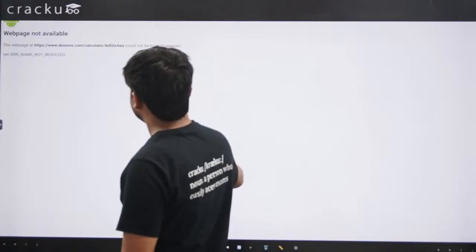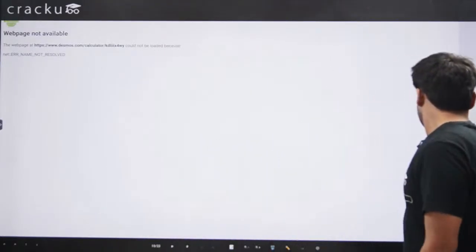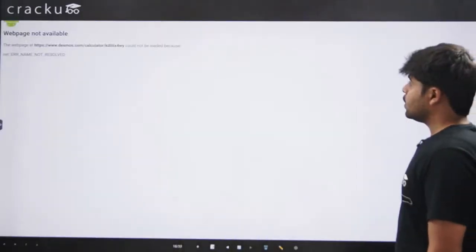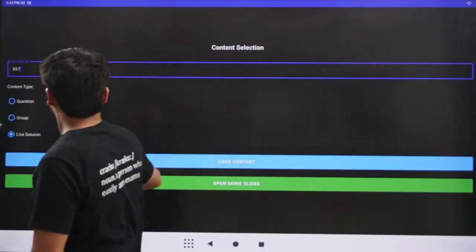I think it is not loading. Wait, why is it not loading? Okay, wait, let me just reload this. Just a second.